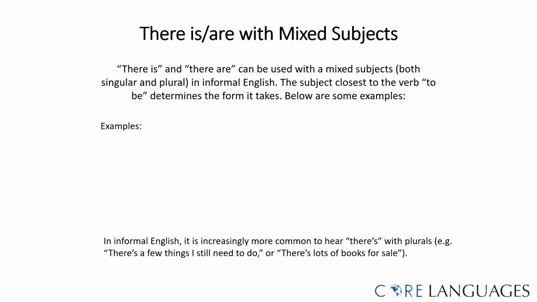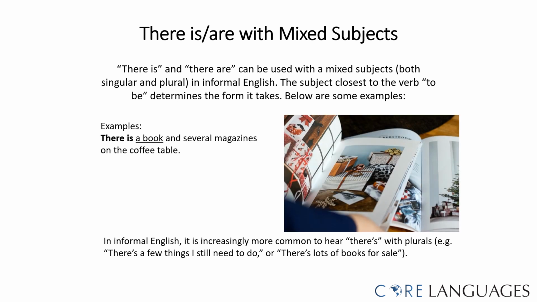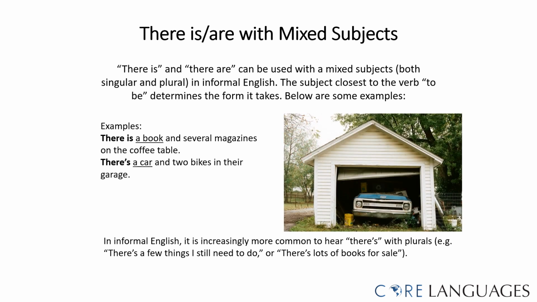Let's look at these examples. There is a book and several magazines on the coffee table. A book is the first noun in the series, and it is singular, so I need to use there is. There's a car and two bikes in their garage. A car is the first noun, and it is singular, so I need to use there is or there's.